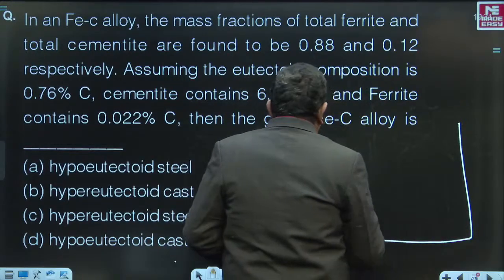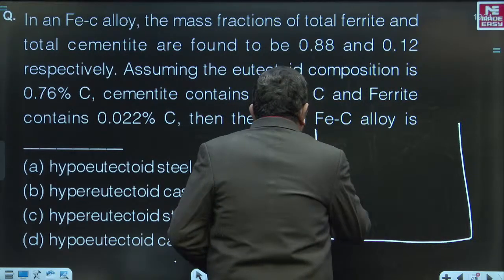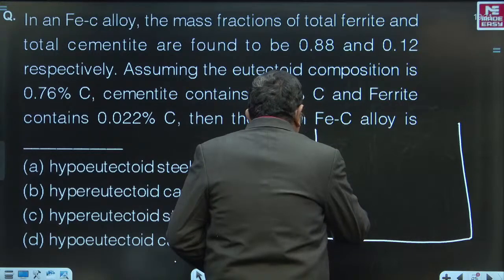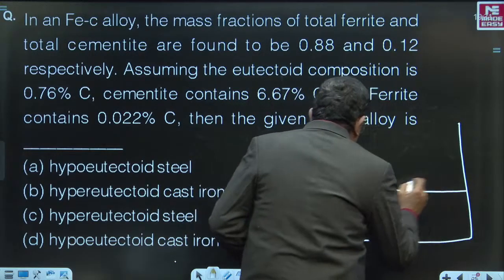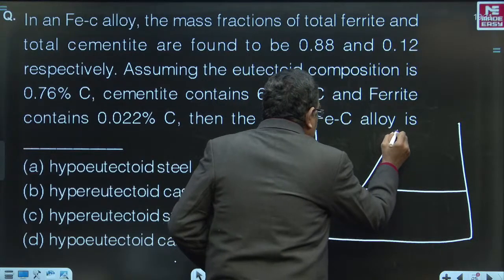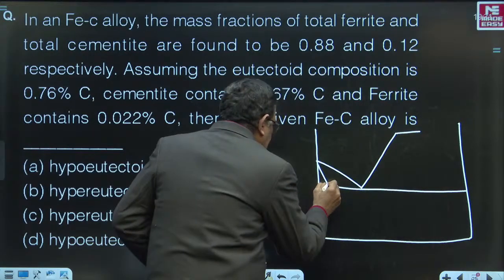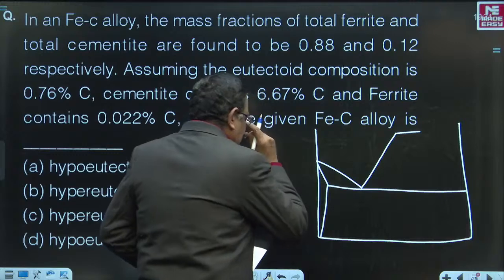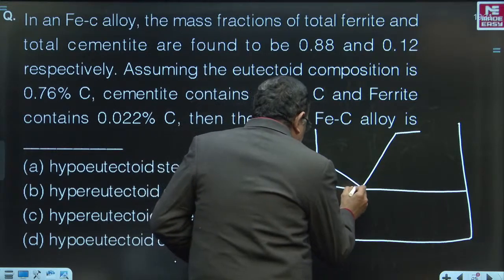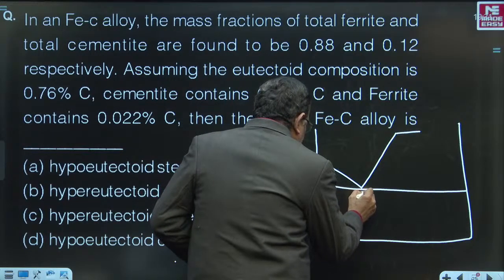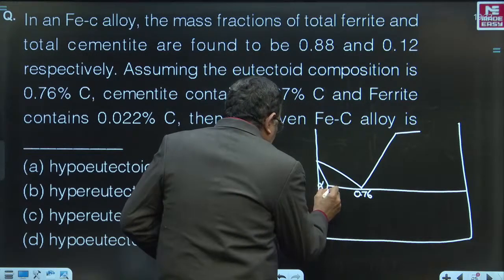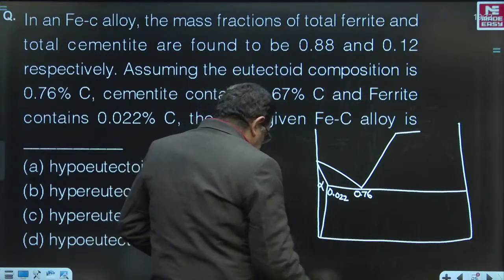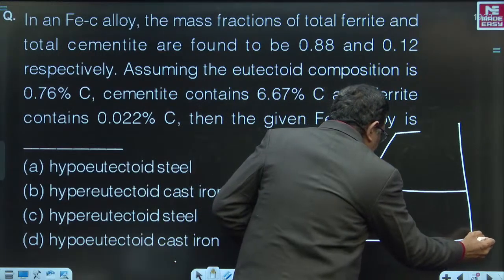Now here, the so-called phase diagram is to be drawn for the part that is necessary. Right? Now what is given is, eutectoid composition is given as 0.76 and ferrite contains 0.022% of carbon. Similarly, here it is 6.67% carbon.